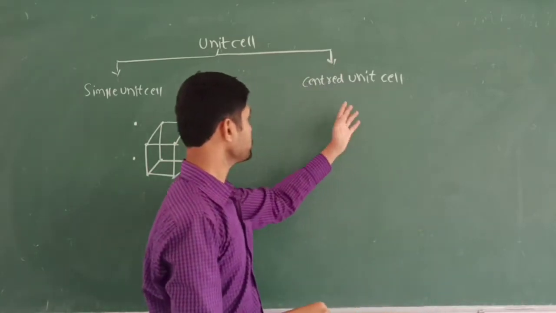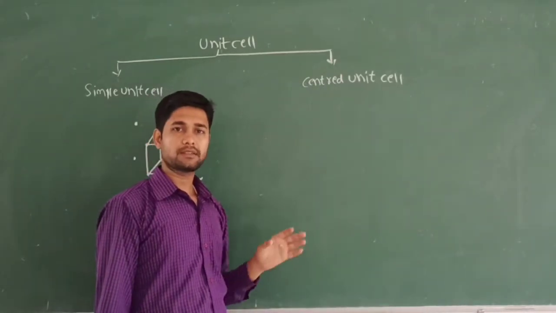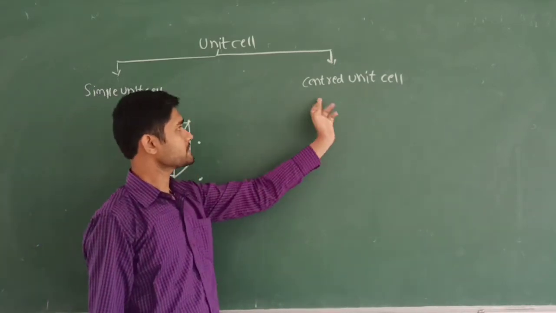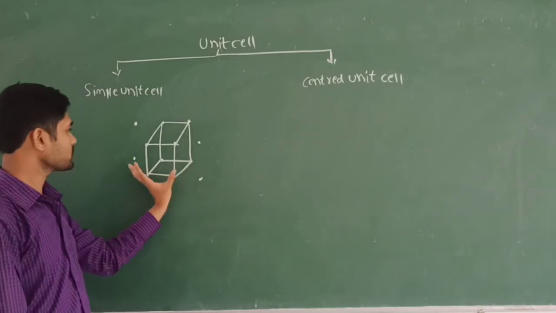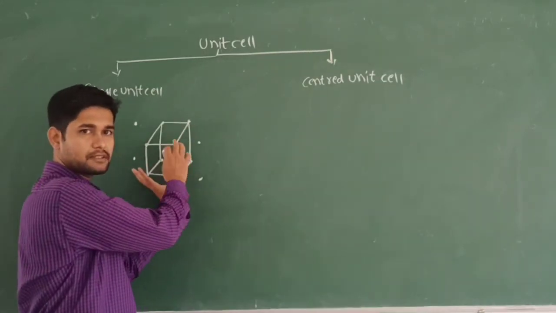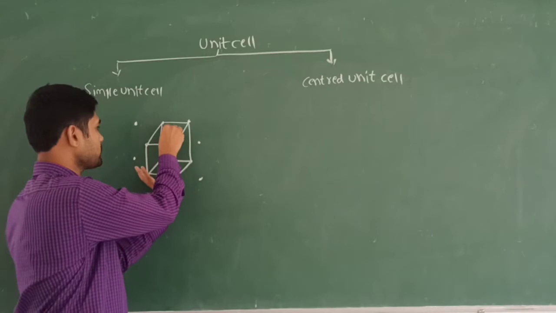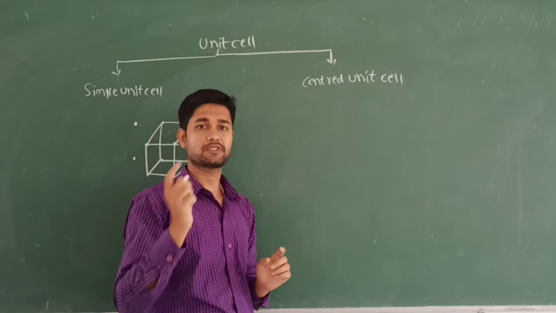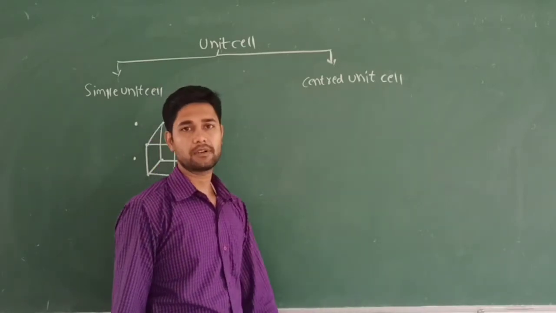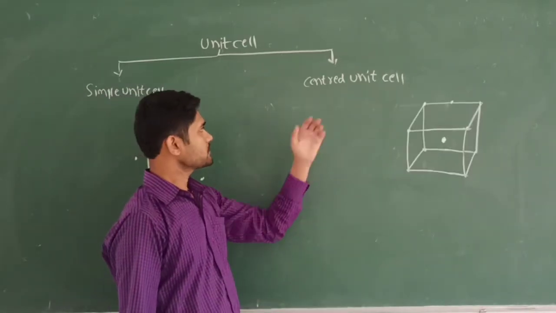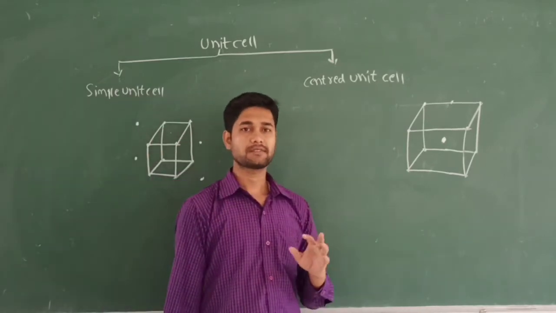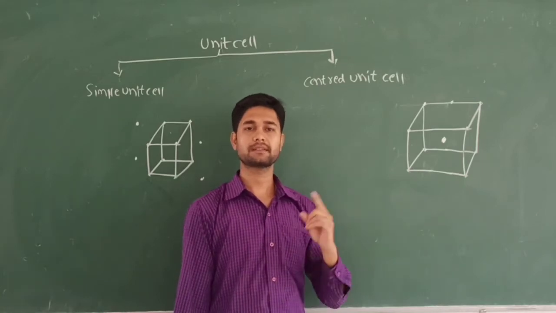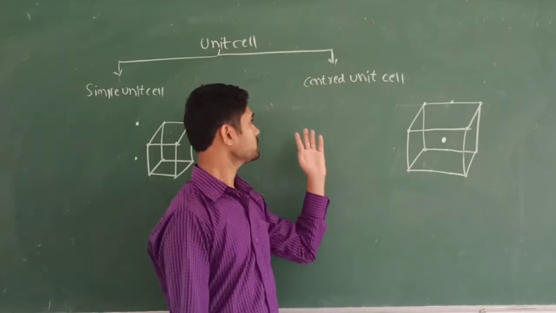What about the centered unit cell? One or more particles present at any position other than the corners is called a centered unit cell. So this is the simple unit cell. Apart from it, if one or more constituent particles are present at any other position, such as the face or body center, that is called a centered unit cell. Let us take the classification of the centered unit cell. Here we classify it into three types: body centered, face centered, and end centered unit cell.